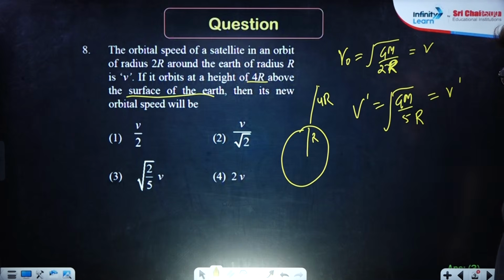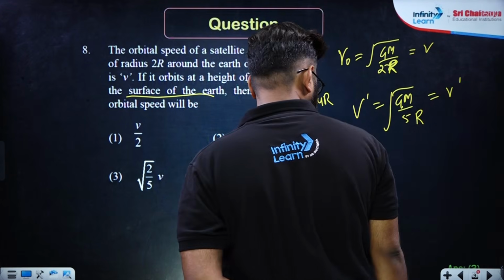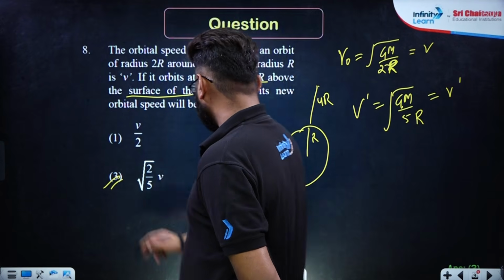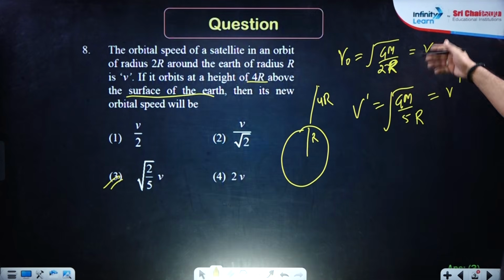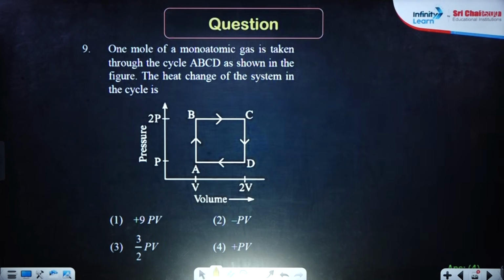This is v dash. So v dash over here will be, I think, we will go over here. So it will be root 2 by 5. Correct? Option number 3 is the right answer. Absolutely correct. This will go over here. This will go in the denominator. V dash will go over here. So v dash will be root 2 by 5 times v.